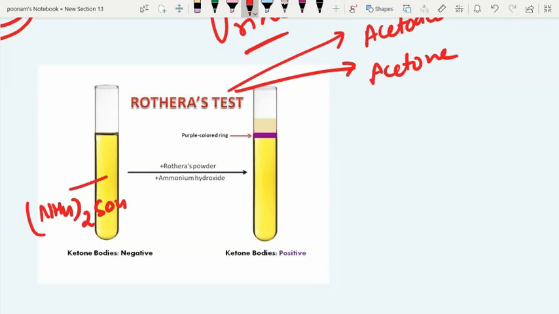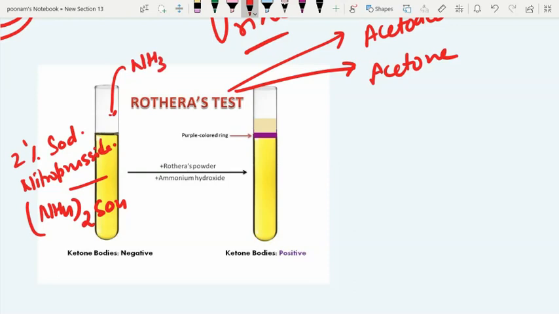After this, we add 2% sodium nitroprusside to the urine and mix it thoroughly. And from the side of the tube, we pour ammonia. Around half ml to 1 ml of ammonia is slowly poured from the side of the tube. At the junction, you find a purple color ring that denotes the presence of ketone bodies.